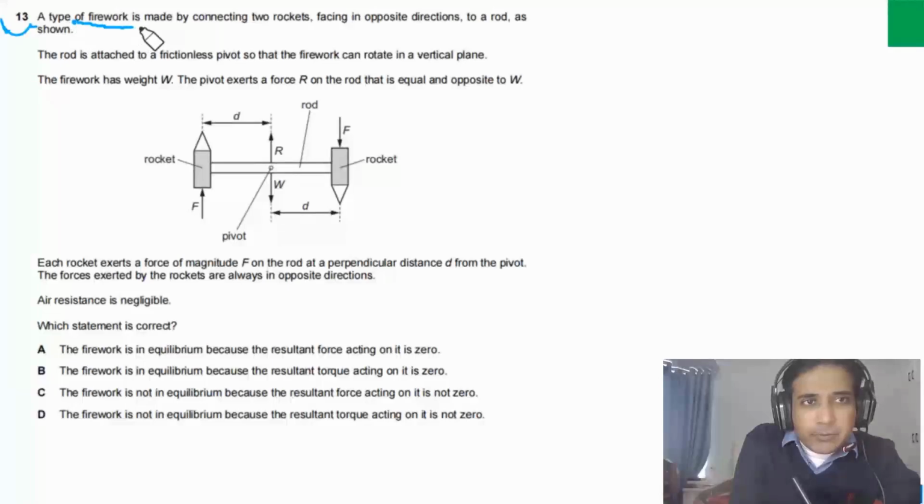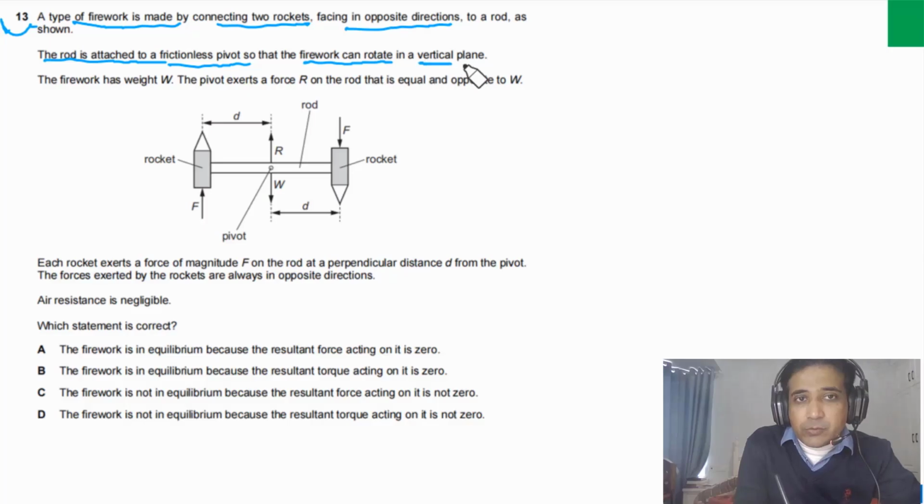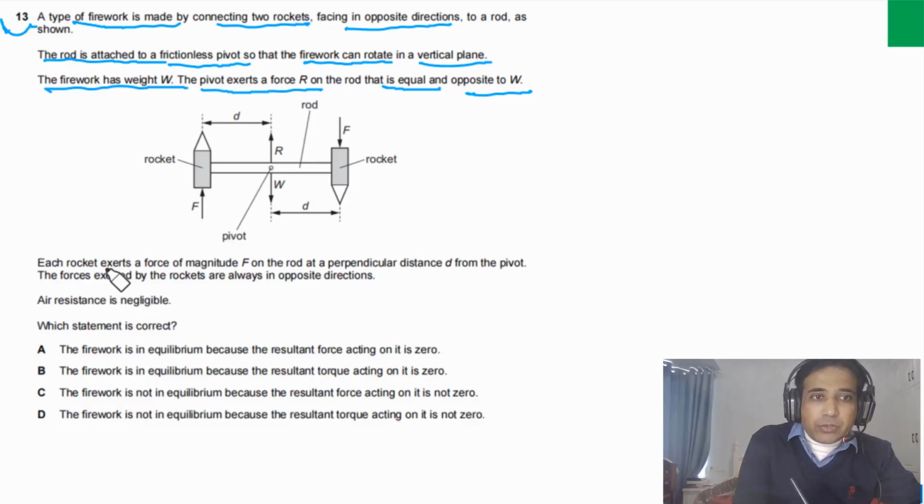Question 13 says a type of firework is made by connecting two rockets facing in opposite directions to a rod as shown in the figure. The rod is attached to a frictionless pivot so that the firework can rotate in a vertical plane. The firework has weight W. The pivot exerts a force capital R on the rod that is equal and opposite to W. Each rocket exerts a force of magnitude F on the rod at a perpendicular distance D from the pivot. The forces exerted by the rockets are always in opposite directions. Air resistance is negligible. Which statement is correct?